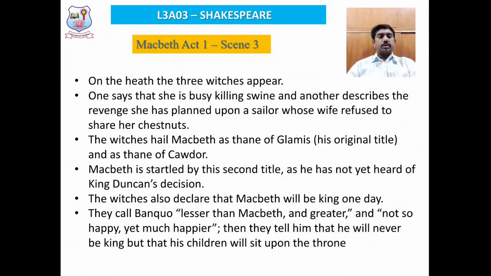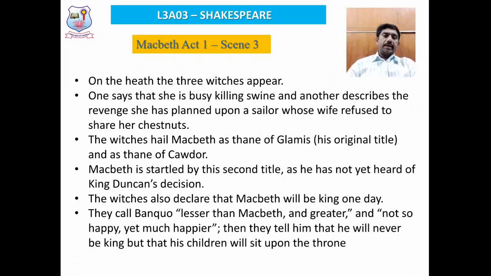Again, the three witches in unison they say that, "Hail Macbeth, the future King of Scotland." The third prophecy totally disturbs Macbeth, and he felt totally stunned because in the deeper unconscious mind of Macbeth, he has been always eyeing upon the throne of Scotland. So the three witches greeted him as the Thane of Glamis, the Thane of Cawdor, and the future King of Scotland.